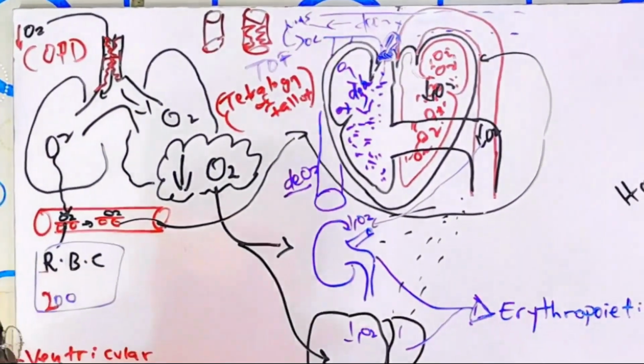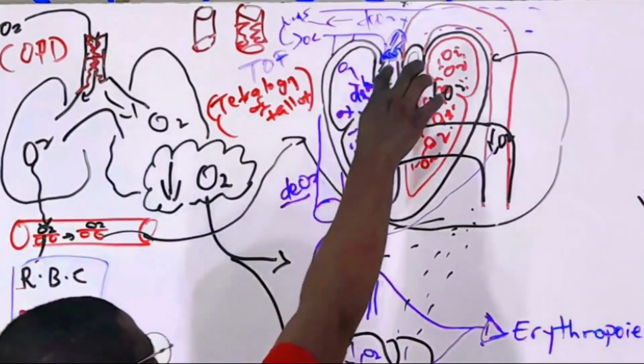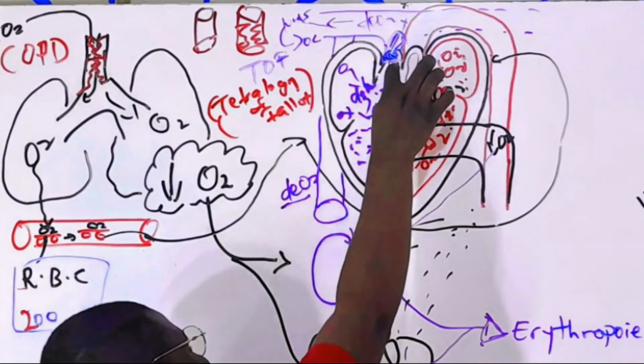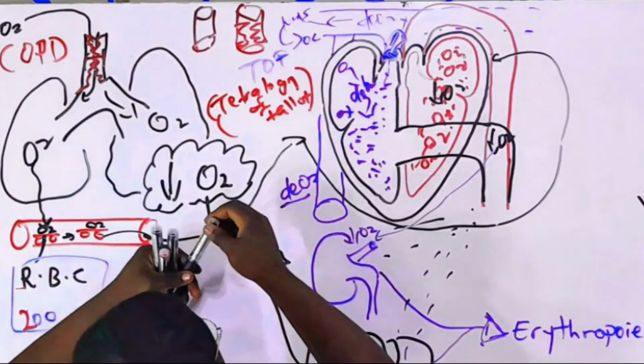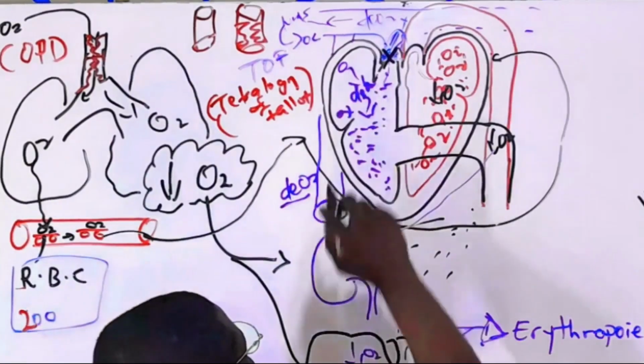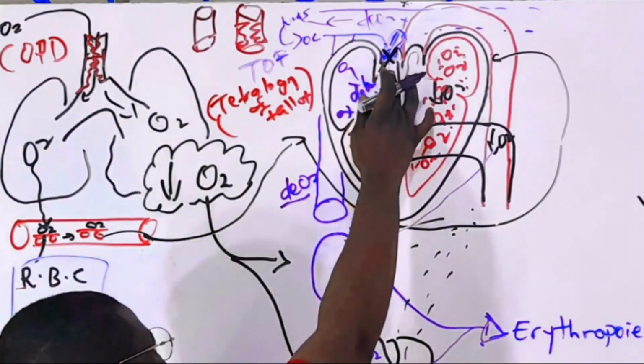Now, the point here is that there is pulmonary stenosis. A valve here is called the pulmonary valve. When it gets constricted and hard, blood will not be able to move out of the right ventricle again. So this gate has locked it up.